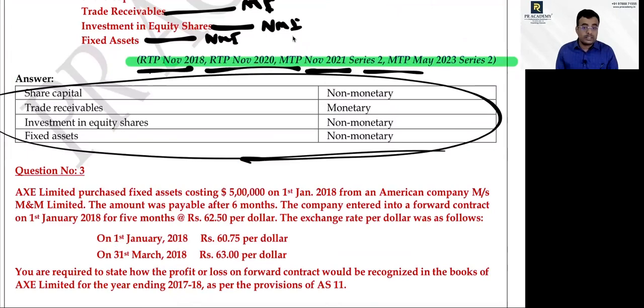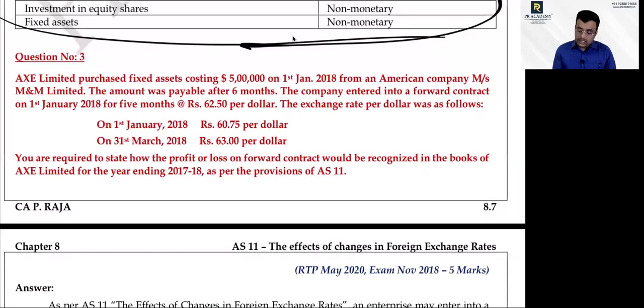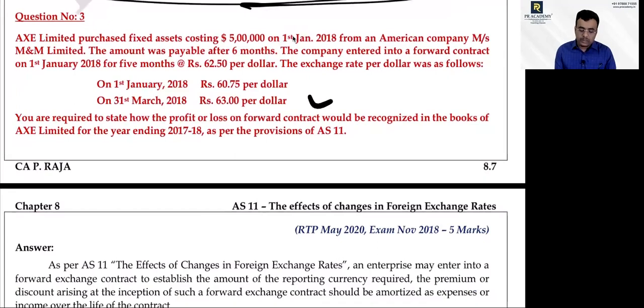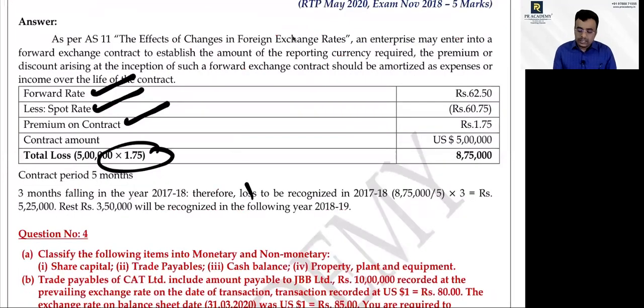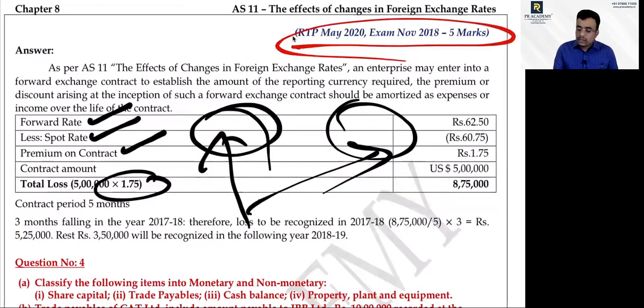MTP. I hope you're clear. Yes, sir. This is also related to forward contract. I hope you know the difference between forward rate and spot rate is the premium. Then multiply by the contract amount. How many months fall in this year, and how many months go to the next year? The portion relating to this financial year is recognized in the current P&L, and the next year's portion should be recognized in the next year's P&L. In May 2018 exam, 5 marks were asked. Forward contract is easy.